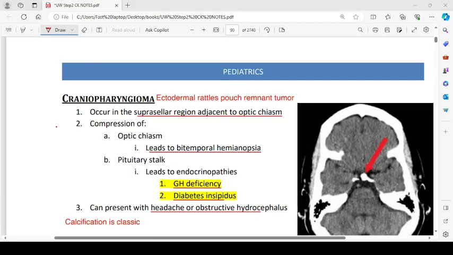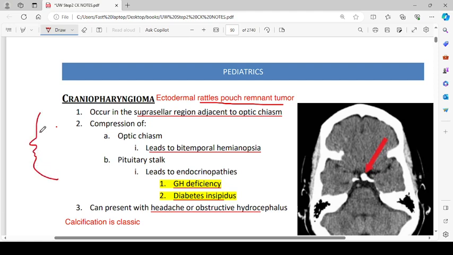So then we have the craniopharyngioma. The craniopharyngiomas are the ectodermal Rathke's pouch remnant. So basically, the craniopharyngioma is a tumor of the Rathke's pouch remnant. Now, regarding the normal development pathway, it's not how it looks embryologically, just to make a concept.